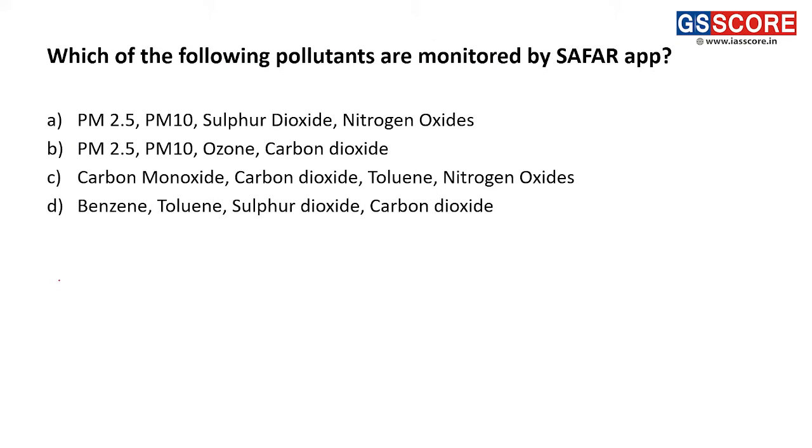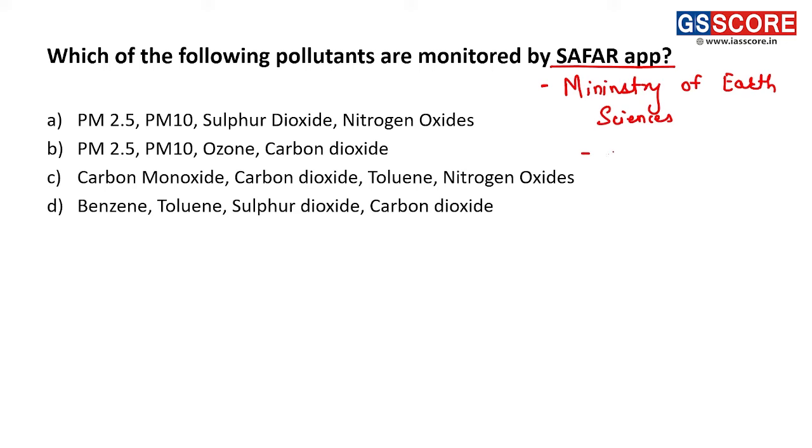Which of the following pollutants are monitored by SAFAR app? The SAFAR app is an initiative of the Ministry of Earth Sciences. This app monitors various kinds of pollutants.